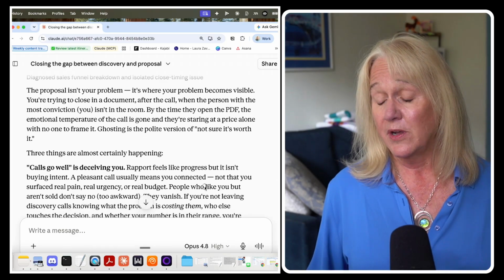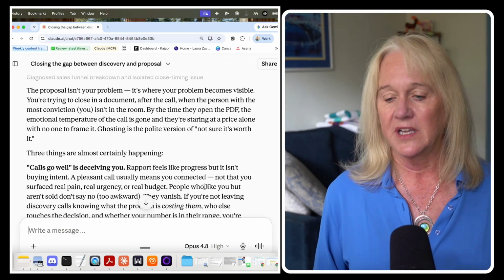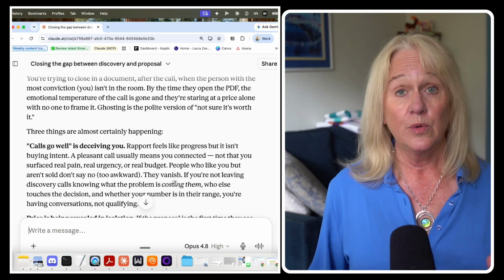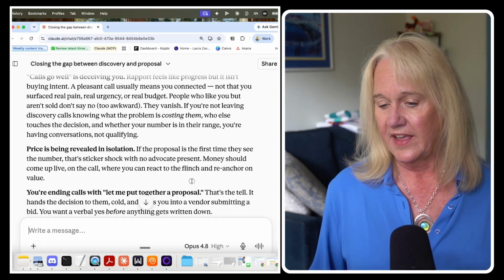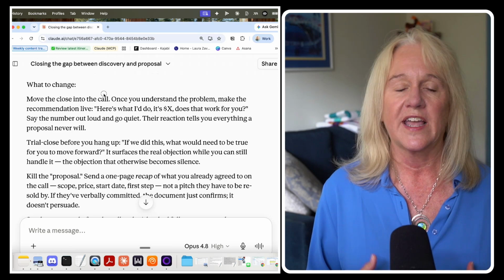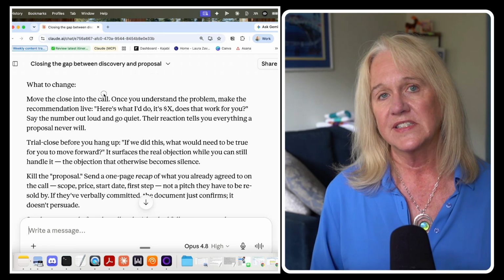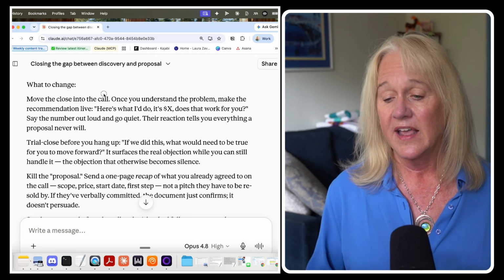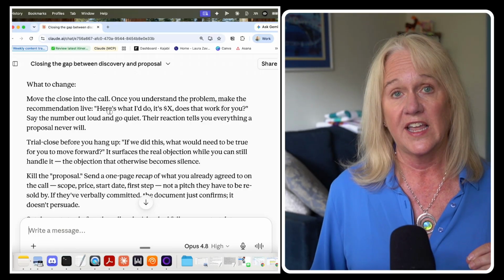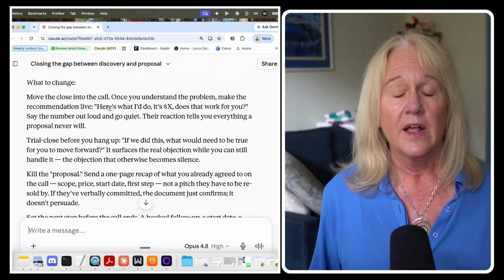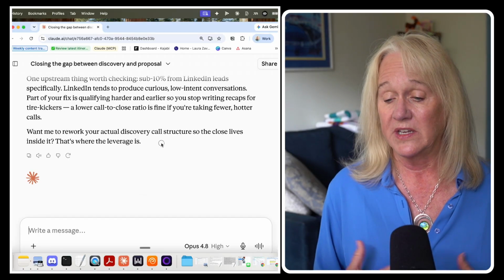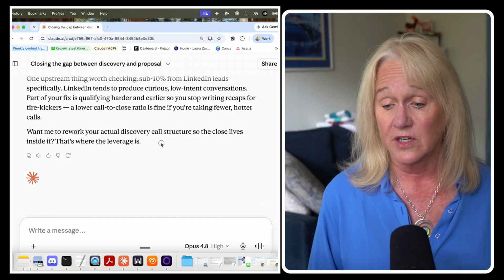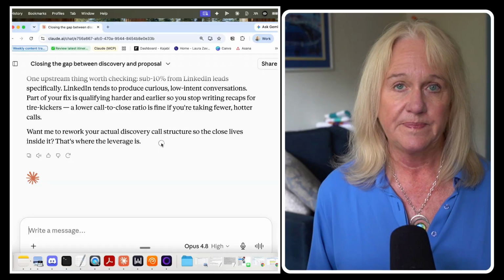So it says, hey, the proposal isn't your problem. It's where the problem becomes visible. So it says that you have misdiagnosed the problem and that your calls actually are not going as well as you think they are. So now it actually talks about what to change. If you'll remember, Haiku just gave us a list of things that we could potentially look at. This actually goes into what we should change and a detailed fix for the problem that it has diagnosed. And then it ends with a question: want me to rework your actual discovery call structure so that the close lives inside it?